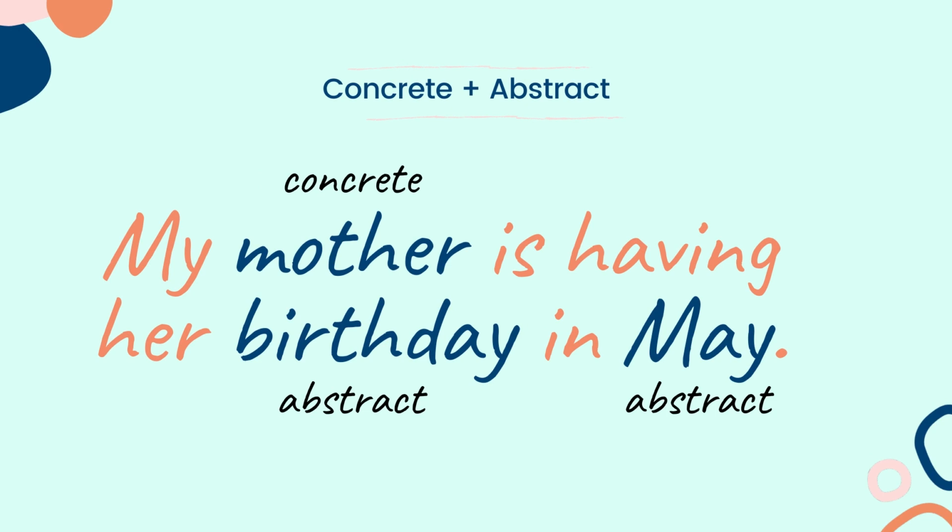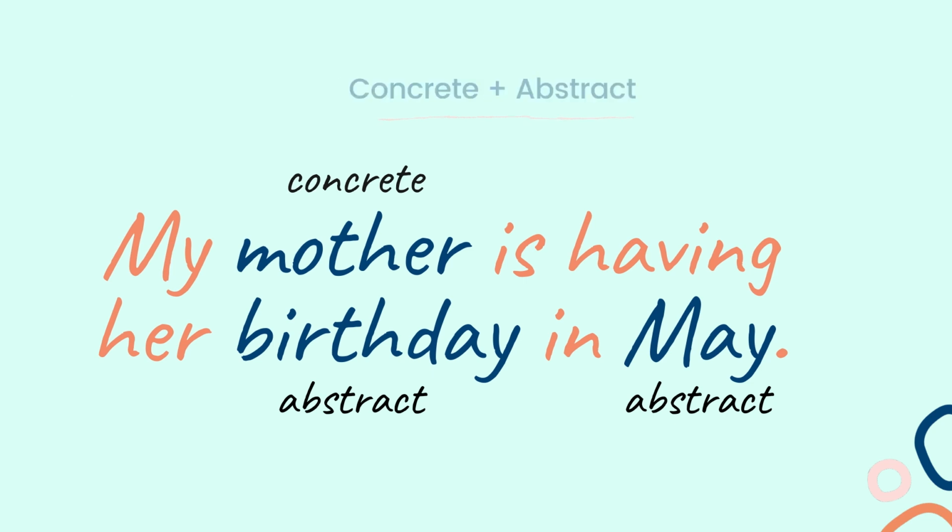Now let's look into this example. My mother is having her birthday in May. Find the concrete and abstract nouns here. Here, mother is a concrete noun, while birthday and May are abstract nouns. I hope now you are clear on concrete and abstract nouns and how to identify them.